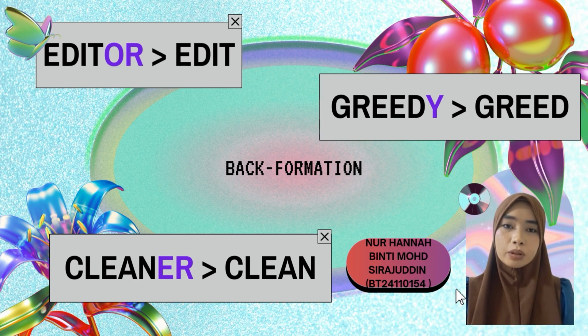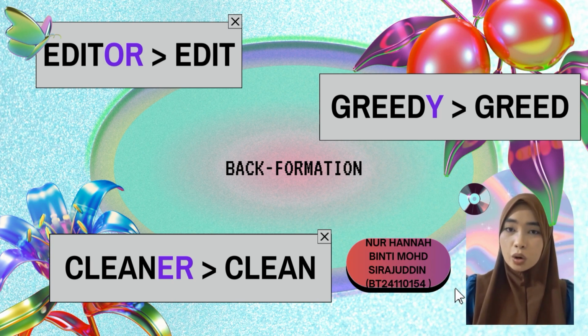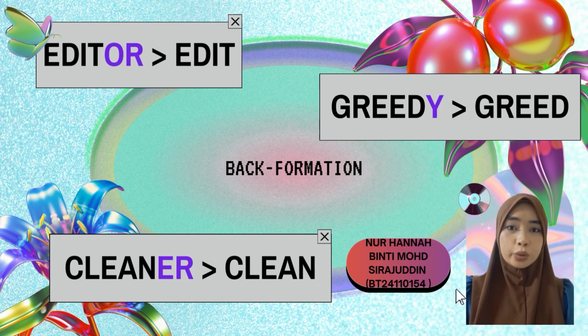And another example of a back formation word is the word greedy. This word, meaning someone who wants too much, came first. Over time, people shortened it to greed to refer to the feeling or desire itself. And then lastly, the word cleaner. This word describes someone or something that cleans, like a person who cleans houses or a machine. However, clean as a verb existed earlier, so back formation didn't create a new word, but strengthened its use.